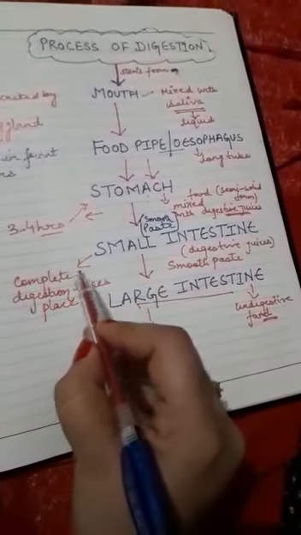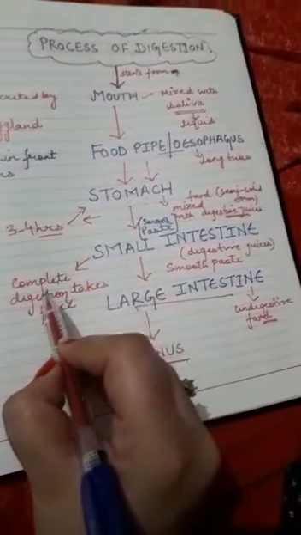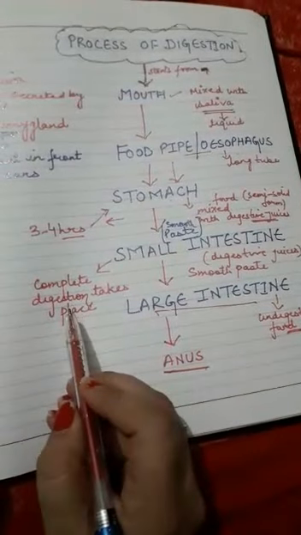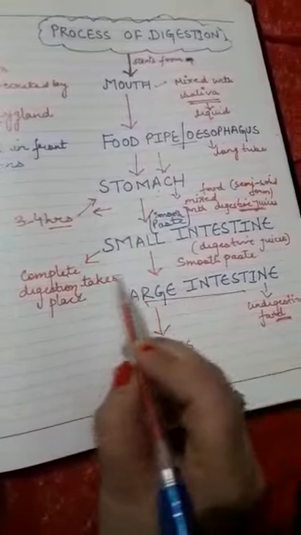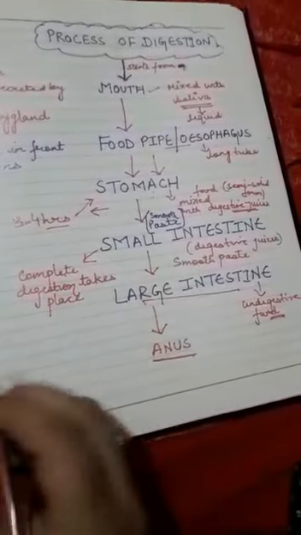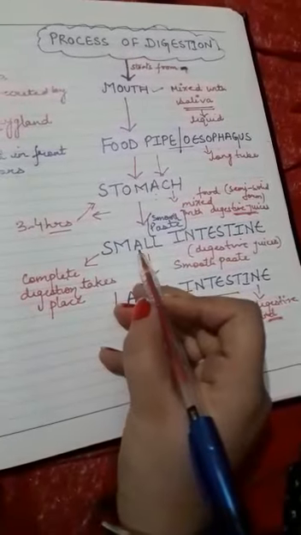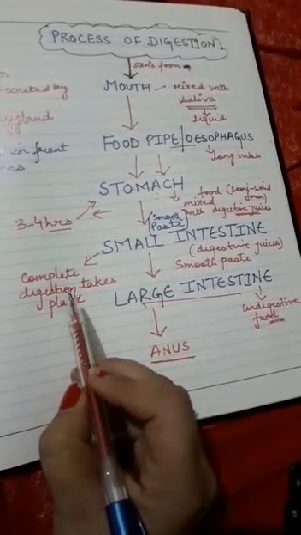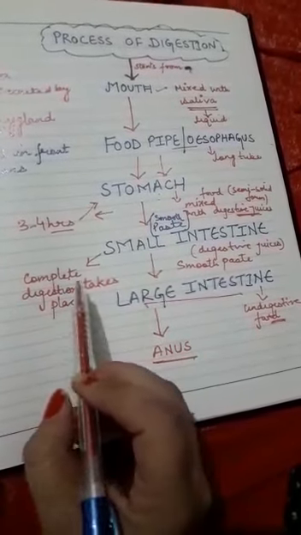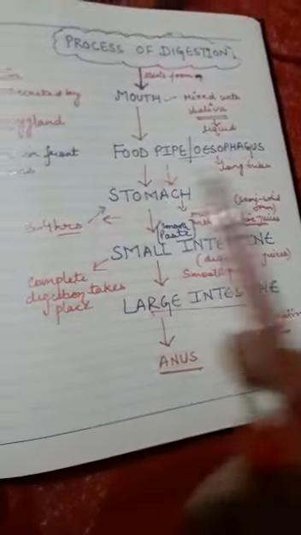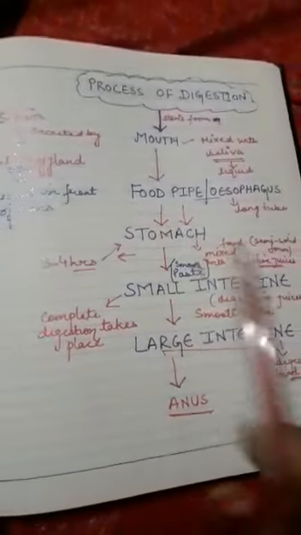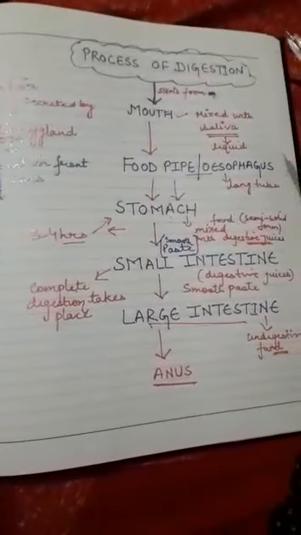Now, as I told you, complete digestion takes place in your small intestine. In your small intestine, small blood vessels are present. These blood vessels carry your digested food to various parts of the body and thus provide energy to the body. So this is about the process of digestion.